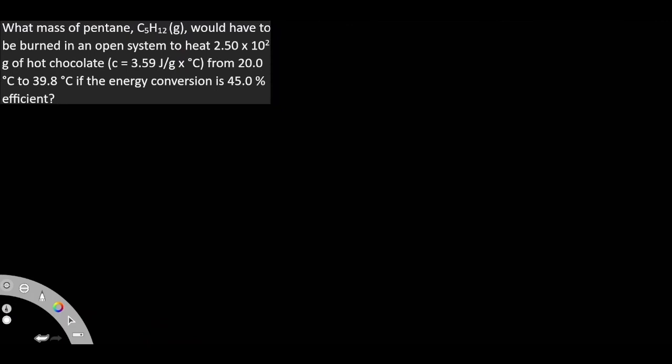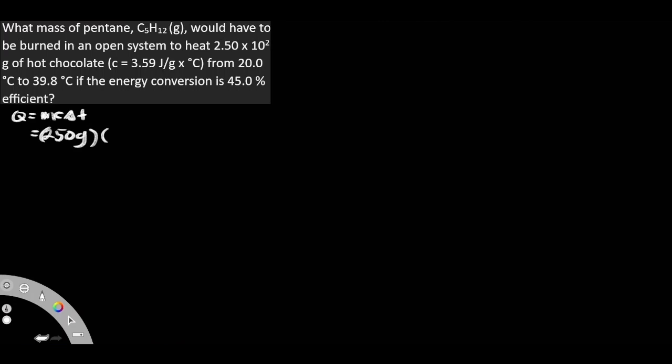What mass of pentane would have to be burned in an open system to heat this much grams of hot chocolate? Well, as you can see, we have our specific heat capacity here, so obviously we've got to do some sort of Q is equal to mCΔT formula. Let's give it a try. Well, how much mass do we have? We have 250 grams of the hot chocolate.